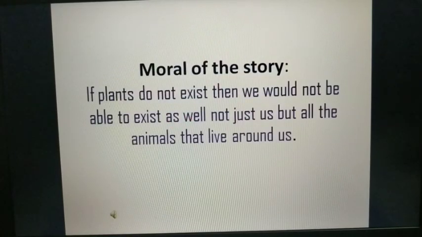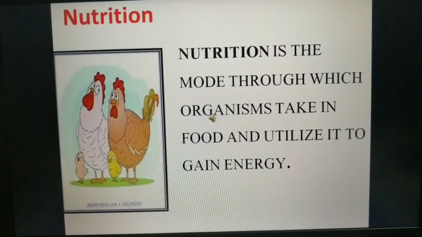So, dear students, what is the moral of the story? The moral of the story is that if plants do not exist, then we would not be able to exist as well. Not just us, but all the animals that live around. Alright, let's move on. This whole process of taking in food and using it for energy is called nutrition. Now this is a very scientific definition that you will definitely find in your books.